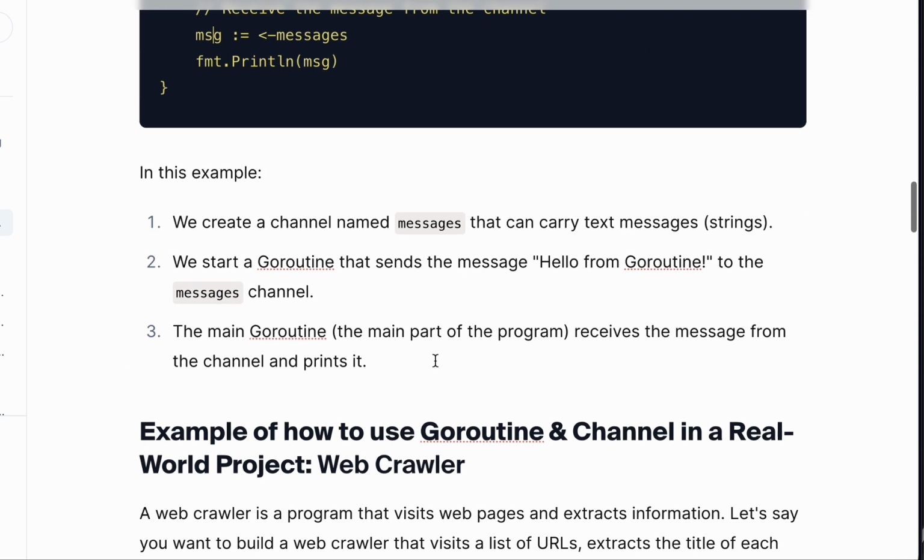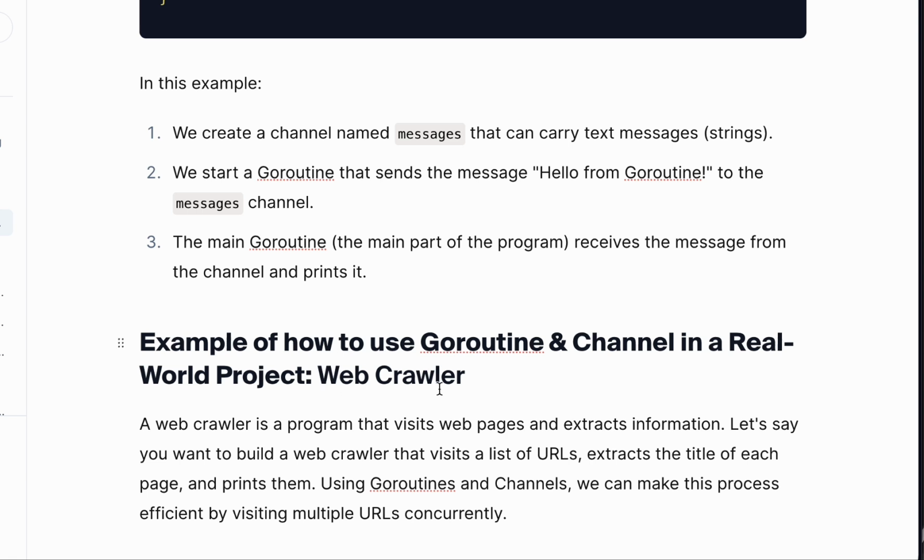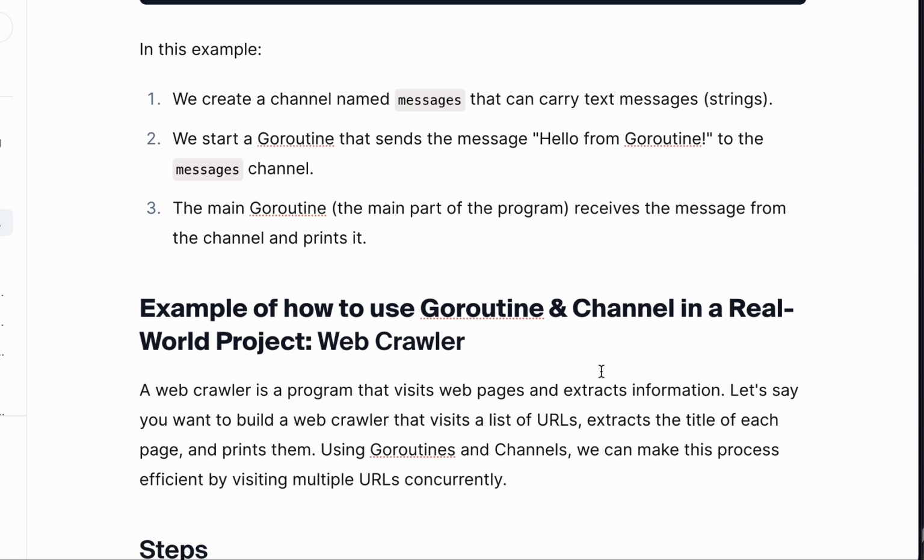Now let's look at this example of how to use goroutines and channels in the real world. I'm going to show an example of how to use goroutines and channels in the real world. We're going to be building a very simple web crawler. So let me take us to VS Code.